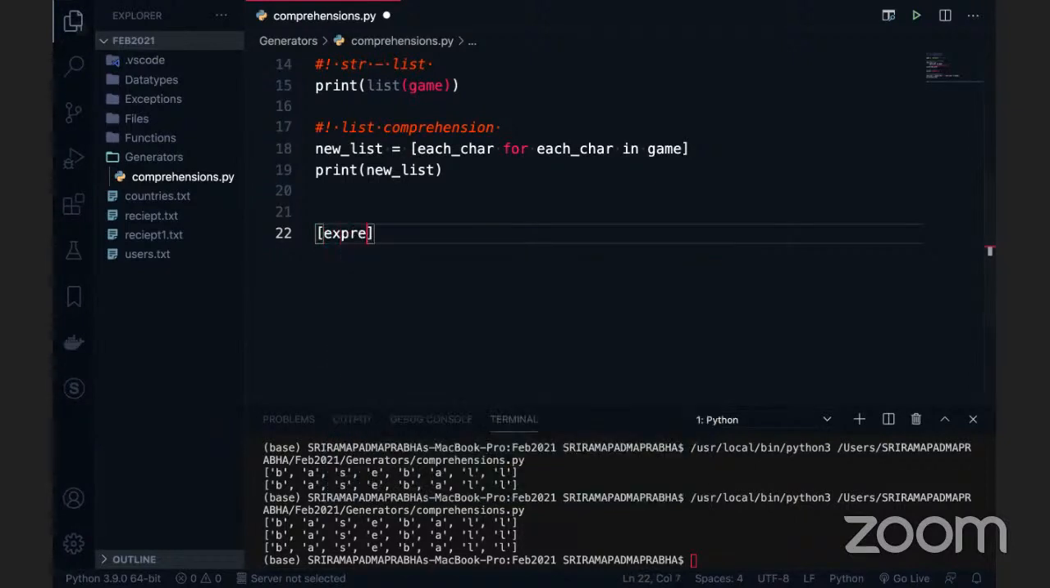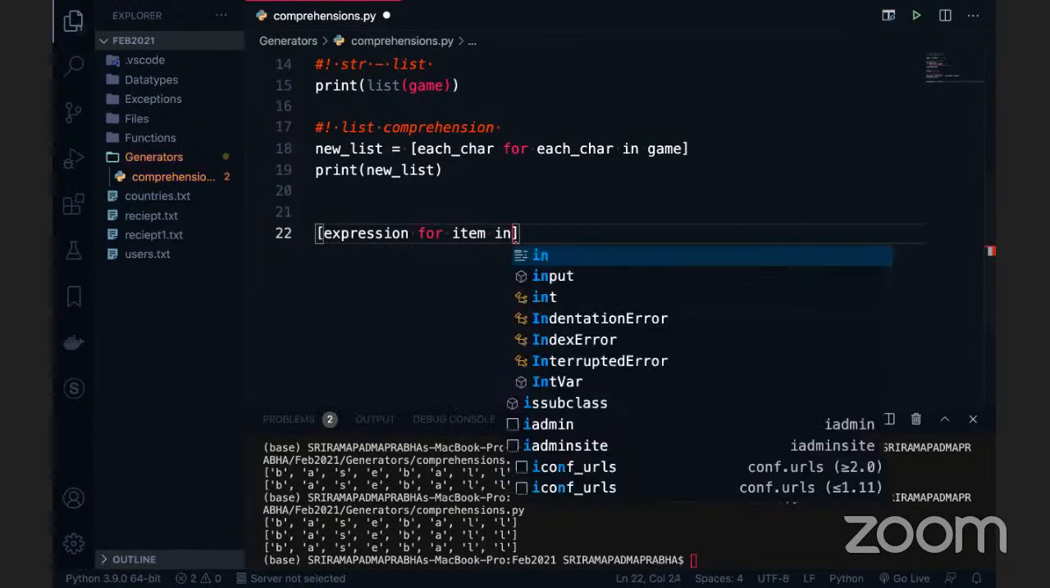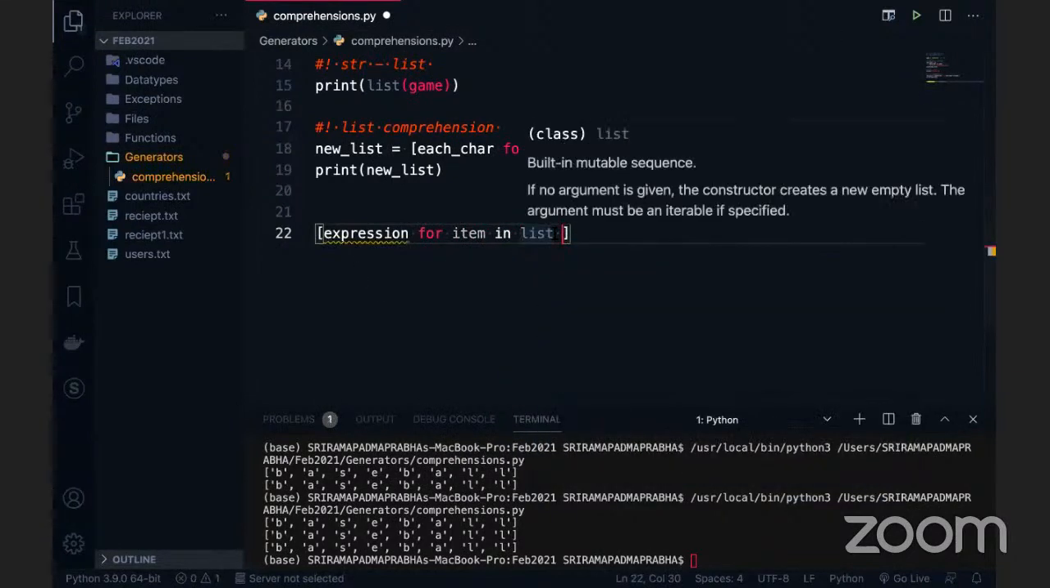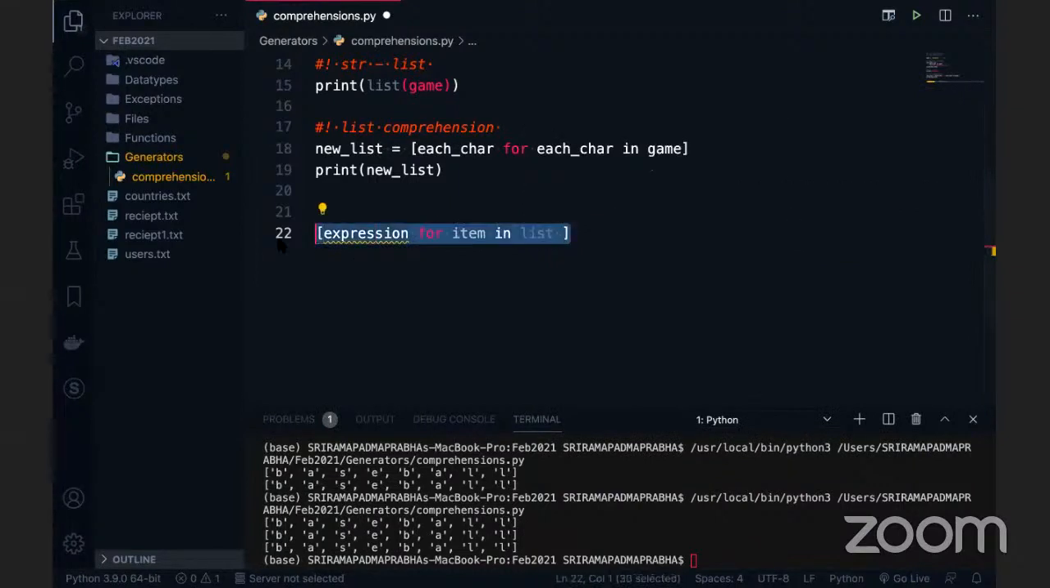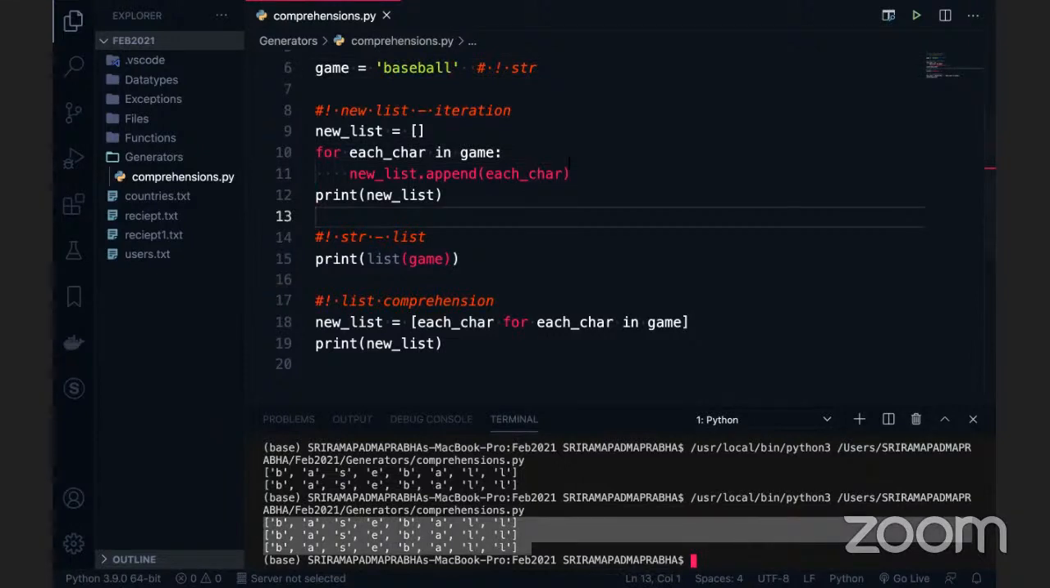So first is always the expression, and then for and the item, whatever item you are taking up, and the list which you have. As simple as this is the syntax. Expression means what? Okay, Raja, this problem is okay, I don't think it is a big deal. Why do I need to take each and every character? For example, I want to convert each character from lower case into upper case. Right now you are seeing the output is in lower case, but I want to show it in upper case.